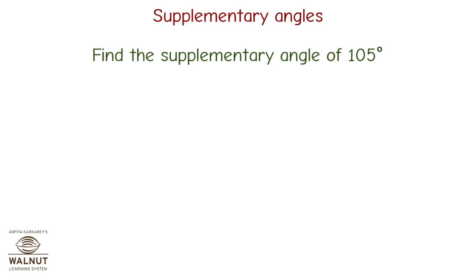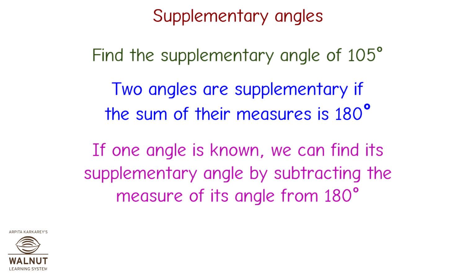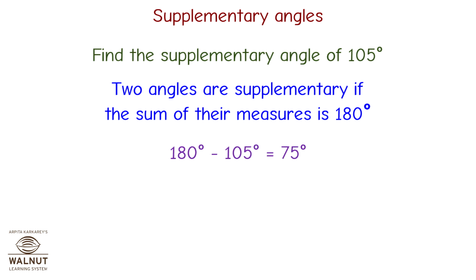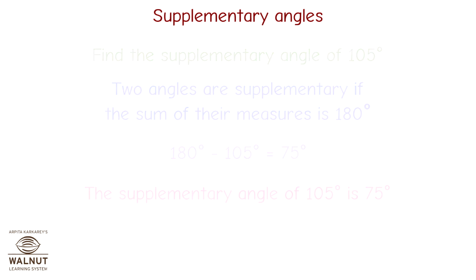Find the supplementary angle of 105 degrees. Two angles are supplementary if the sum of their measures is 180 degrees. If one angle is known, we can find its supplementary angle by subtracting the measure of its angle from 180 degrees. 180 degrees minus 105 degrees is equal to 75 degrees. The supplementary angle of 105 degrees is 75 degrees.